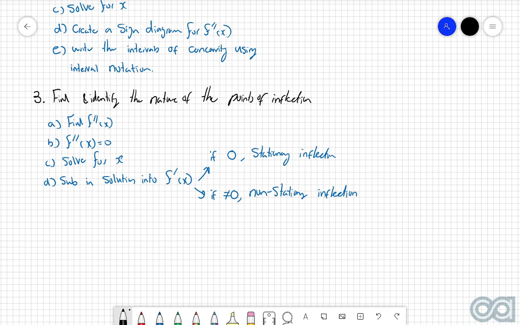Now, we will be looking at an example or two of this in the corresponding application video to this theory video, so I'm definitely going to suggest you have a look at them, because they can be relatively challenging questions, and in tests and exams, they're usually worth quite a few marks, so it's very important that you do everything right.